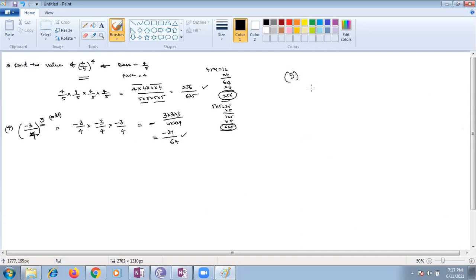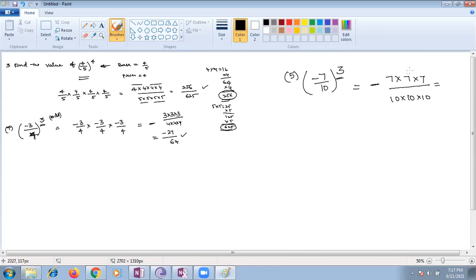The fifth one: my rational number is minus 7 by 10, raised to the power 3. The exponent 3 is odd, so the answer will come in negative. Why? Because the exponent is odd, the result is negative. So you can directly multiply 7 into 7 into 7 divided by 10 into 10 into 10.